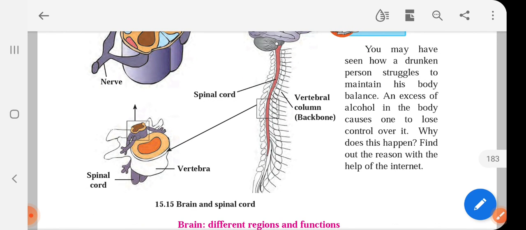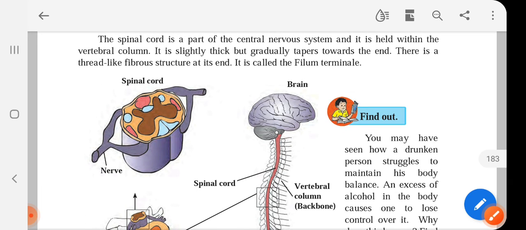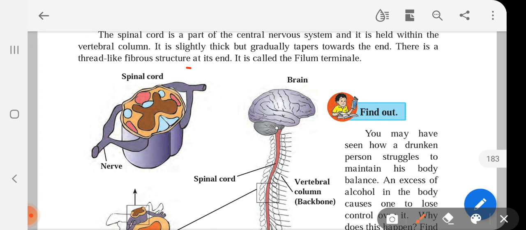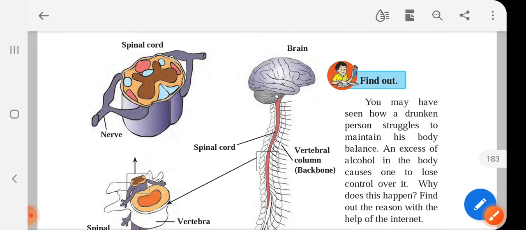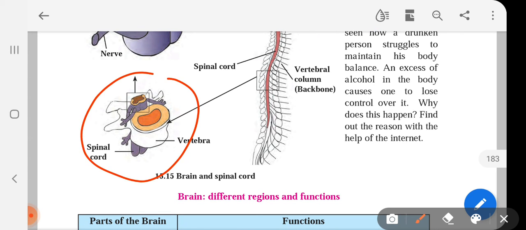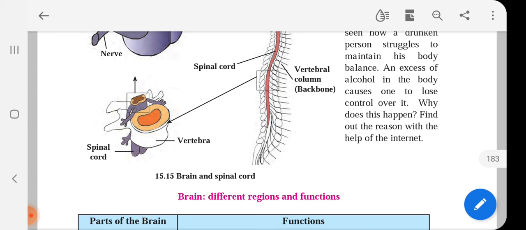It becomes thinner. Okay, and these are vertebrae. Okay, we have many vertebrae. It's a typical vertebra. Okay, and through this vertebra they have enlarged, and this is the cavity through which the spinal cord is running.